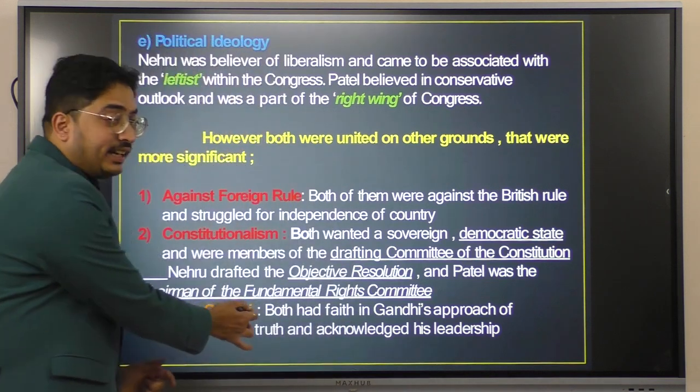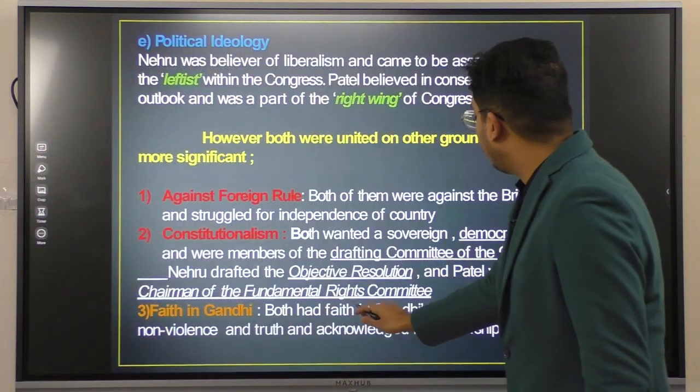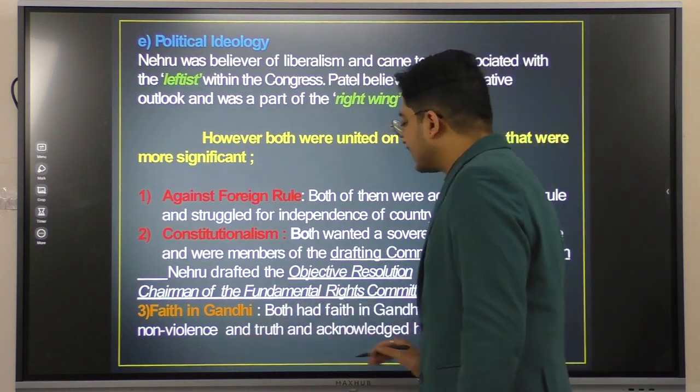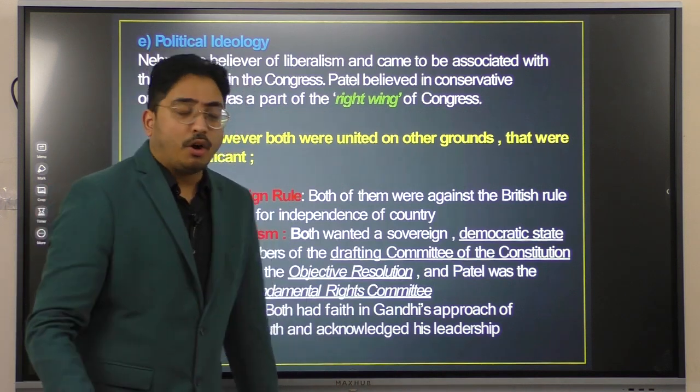Both of them had faith in Gandhi. Both had complete faith in Mahatma Gandhi. Both had faith in Gandhi's approach of non-violence and truth, and acknowledged his leadership. Both of them supported Gandhi's ideology and his struggle for independence.